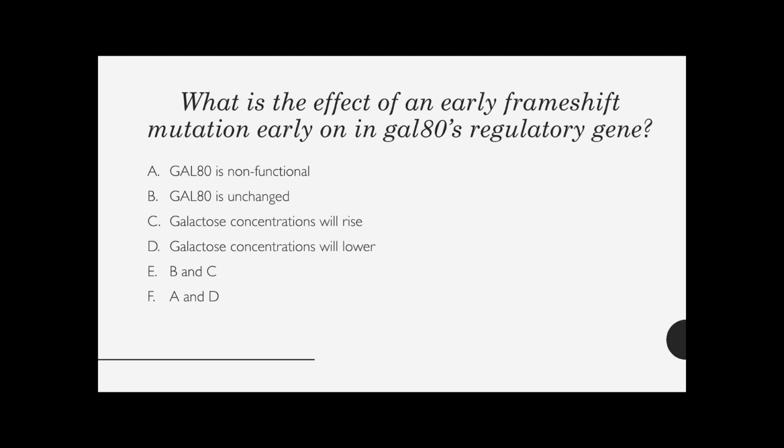really being created as Gal80. It's eventually going to be non-functional, A, because you're not producing the same amino acids that you were if you had the correct reading frame. So if Gal80 is non-functional, A is correct. This also means that Gal80 cannot bind to Gal4, and Gal4 can always create the machinery to break down galactose. So D is true, and the correct answer is F, A, and D.